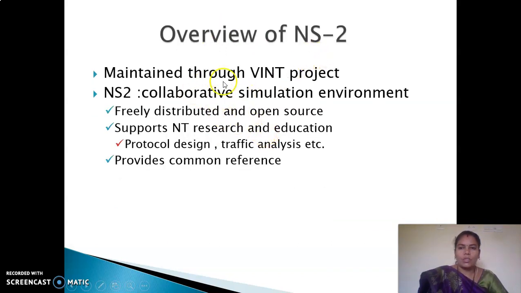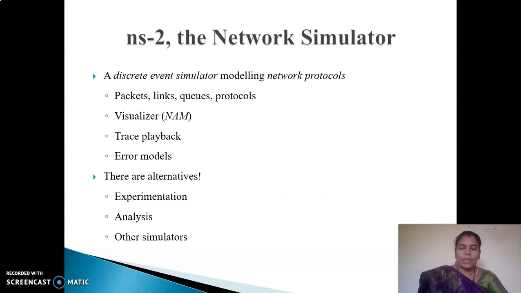NS2 is maintained through the VINT project and it is a collaborative simulation environment, freely distributed, and NS2 is open source software. We can also have our own code and freely distribute our software in this network environment. It supports networking research and education. We can design our own protocols, and the traffic is analyzed for various packet level simulations, and it provides a common reference. A discrete event simulator modeling network protocols.